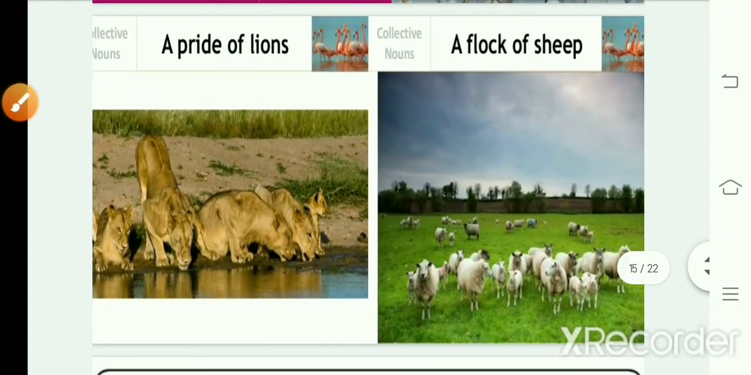Next, for lions, a group of lions, we'll say what? A pride of lions. Okay. Next, for sheep, a flock of sheep. For sheep, we'll use a flock. Flock is mainly used for birds also. As you have seen, for birds also what have we used? Flock, a flock of birds. Goats also you can use, meaning small hoofed animals. Okay.